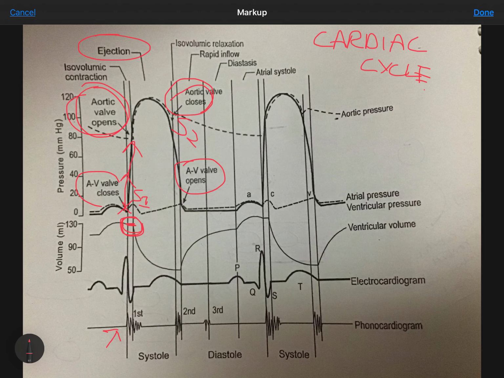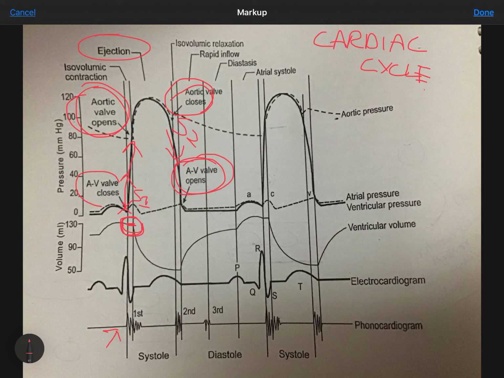The left ventricle continues to relax and the pressure falls rapidly until it drops below the left atrial pressure, when the mitral valve opens. So the mitral valve, the atrioventricular valve, opens here as the pressure drops.